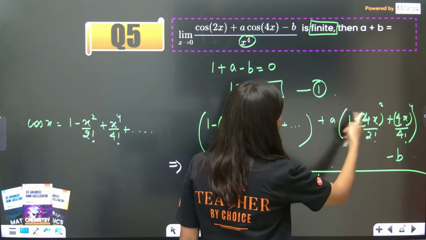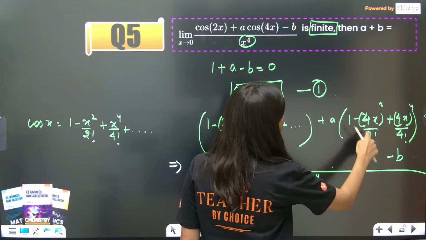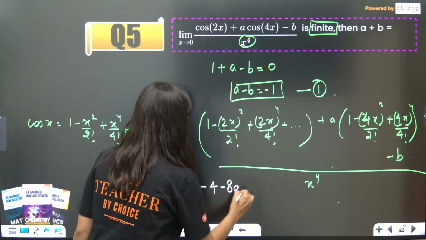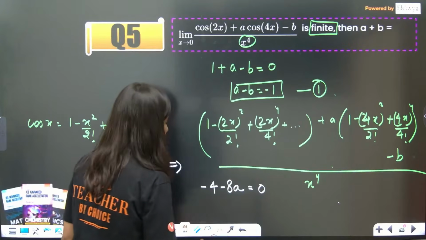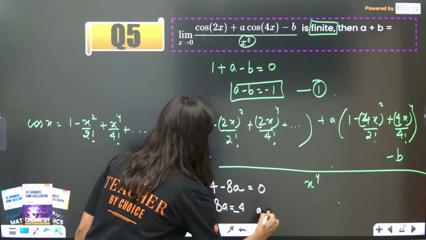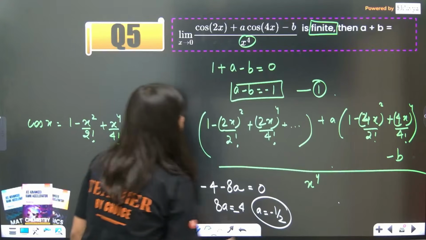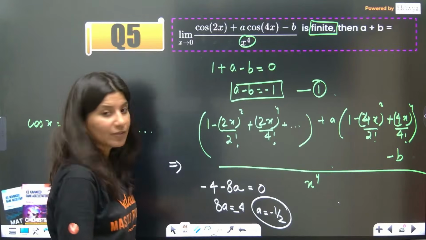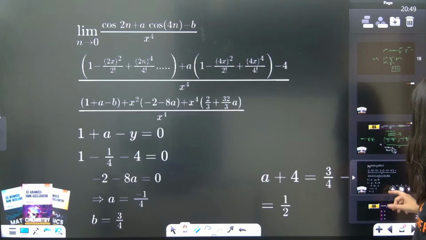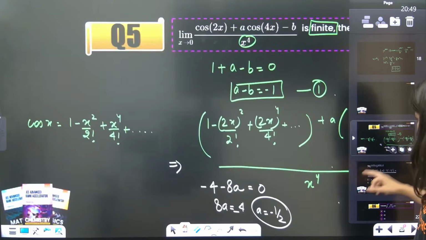What about this? A into, now 16 by 2 is 8. So minus 8a, and this should be 0, okay? So 8a is equal to minus 4, which means a is equal to minus 1 by 2. So this is your a, minus half. Okay, a is coming out as minus half or minus 1 by 4. Let me check.